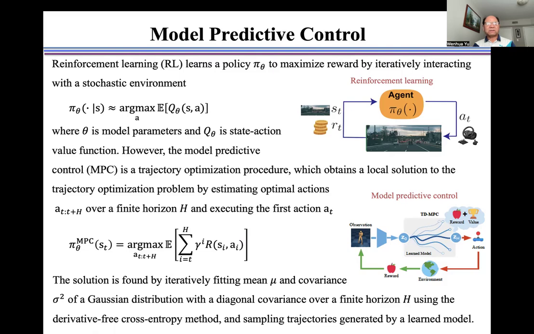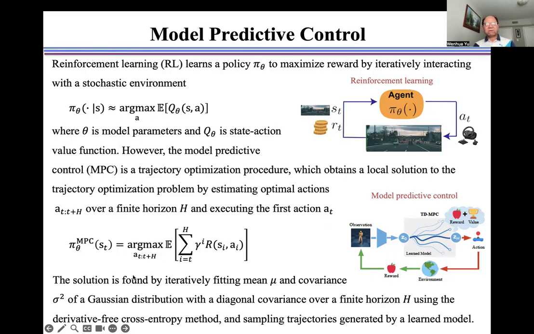However, model predictive control is a trajectory optimization process as shown here, which obtains a local solution to the trajectory optimization problem by estimating optimal actions from A_t to A_(t+H) over a finite horizon H and executing the first action A_t as shown here.